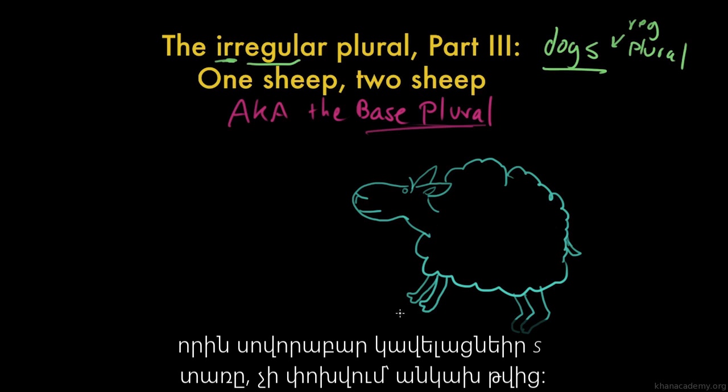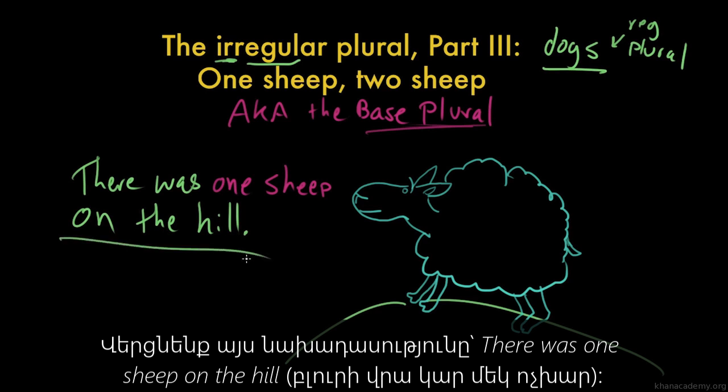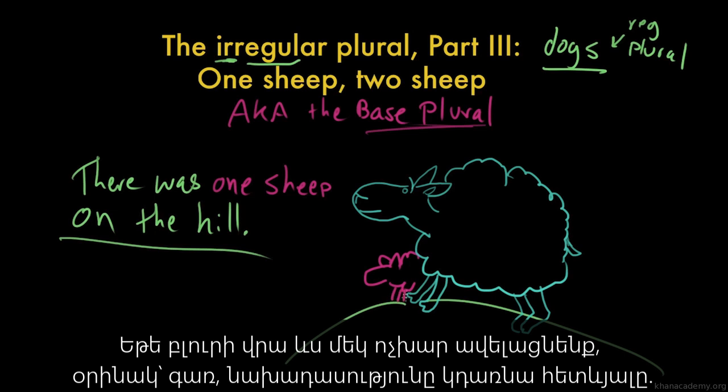So, it's, there was one sheep on the hill. There's a sentence. What if we put another little baby sheep on that hill? Little lamb. Well, now the sentence looks like this.